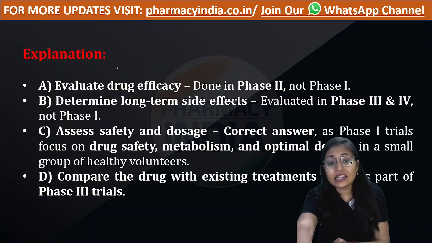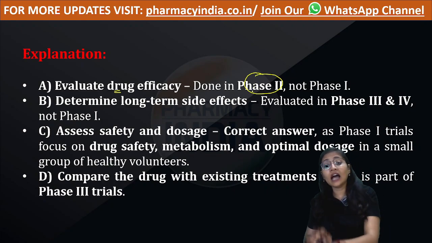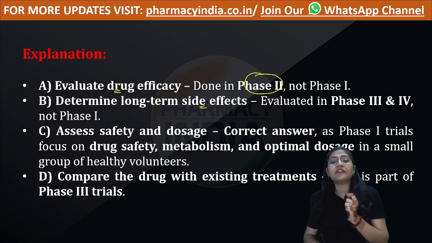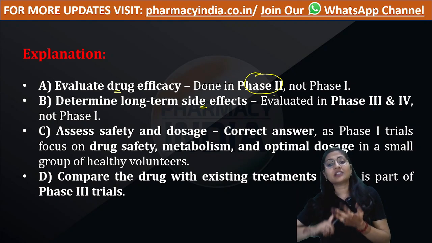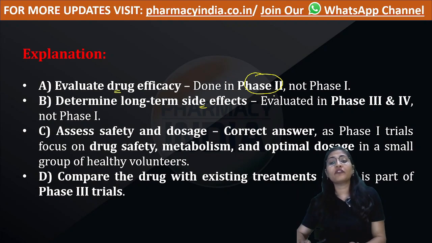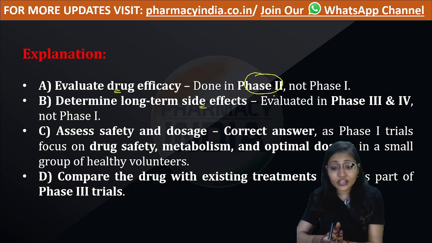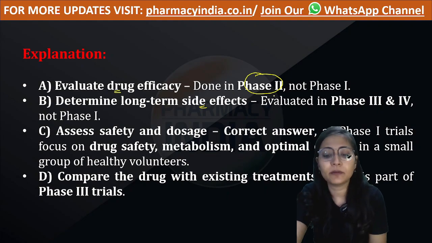So let's see its explanation. Option A, evaluate drug efficacy. That has to be done in phase 2, not in phase 1. Long-term side effect is evaluated in phase 3 and phase 4. Safety and dosage of the drug, safety, metabolism, its optimal dose, all these things have to be found out in phase 1 clinical trial. Okay, this was the question. These were the 30 important questions from the general pharmaceutics chapter, pharmacology chapter.